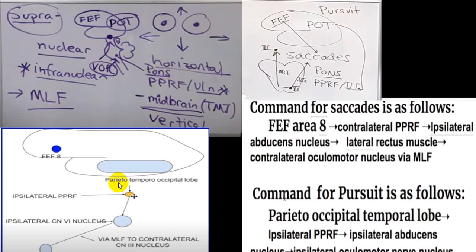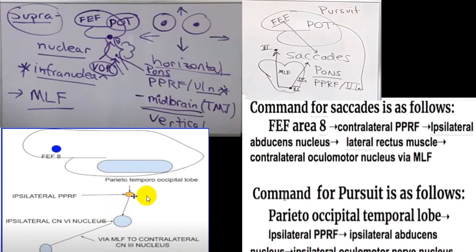So you can see here the parieto-temporo-occipital area will supply the ipsilateral PPRF, connecting to the same side sixth cranial nerve, and then via the medial longitudinal fascicle to the contralateral third cranial nerve, which gives rise to contraction of the medial rectus of the opposite eye, and on the same side the lateral rectus.